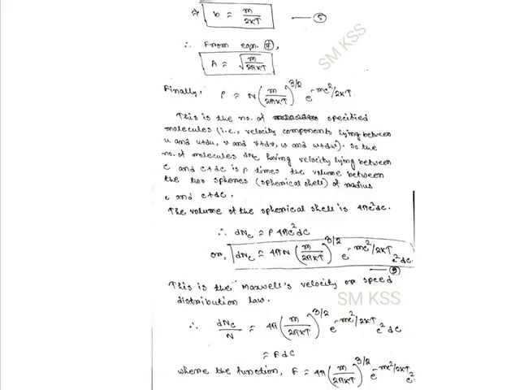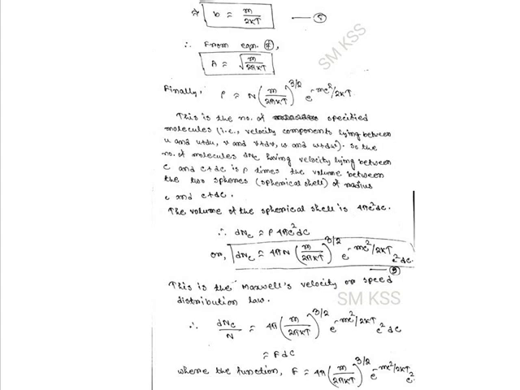And if we put the values of A and B in the expression for the molecular density rho, we will get that rho equal to n into m by 2 pi kt whole to the power 3 by 2 e to the power minus mc square by 2 kt. And this is the number of specified molecules having velocity components between u and u plus du, v and v plus dv, w and w plus dw.